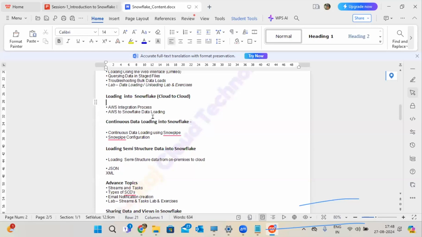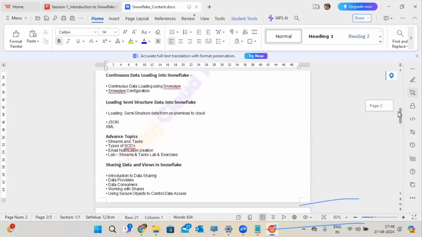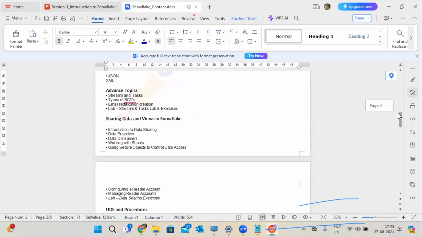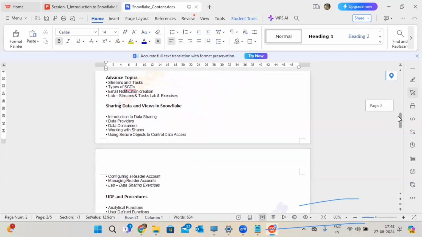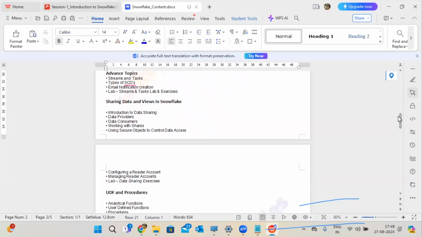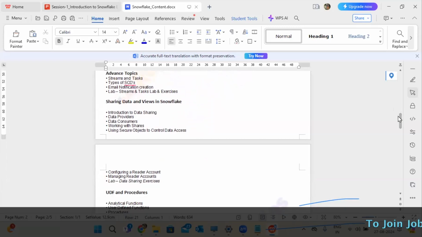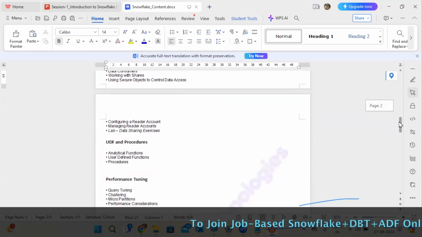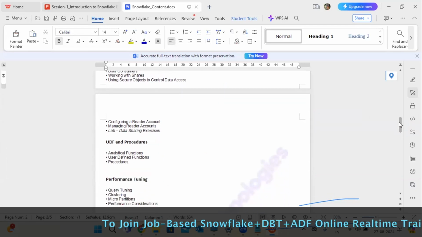So I'm following the perfect combination as per the market. Continuous data loading, batch process, semi-structured data. I'm going to cover JSON, XML, streams, advanced topics, email notification, and data sharing. If you want to share the data with an existing user or a new user, you can share. All this information I'm going to train you with good examples.